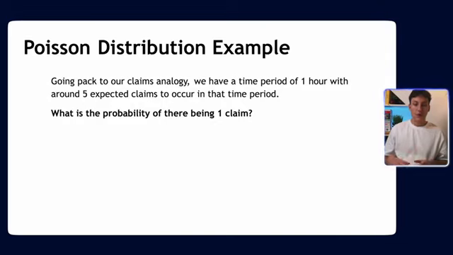So let's go through an example of the Poisson distribution. Like I said, it basically tells you, if something happens at a mean rate, what's the probability that we get this many counts, given we have this mean count rate. So going back to our claims analogy, we have a time period of 1 hour and we expect around 5 claims per hour. So what is the probability of there only being 1 claim?